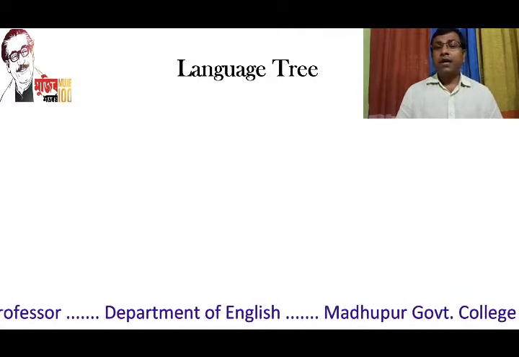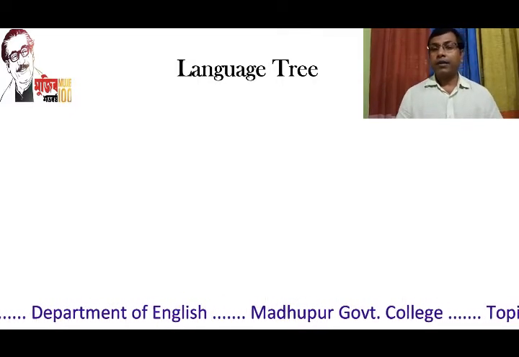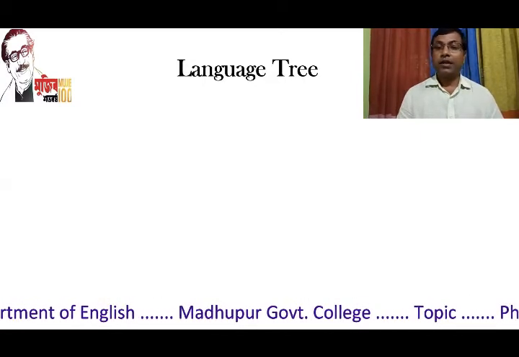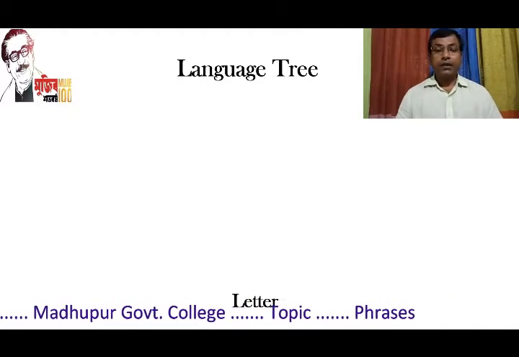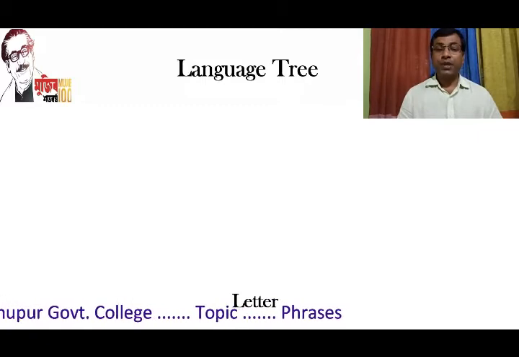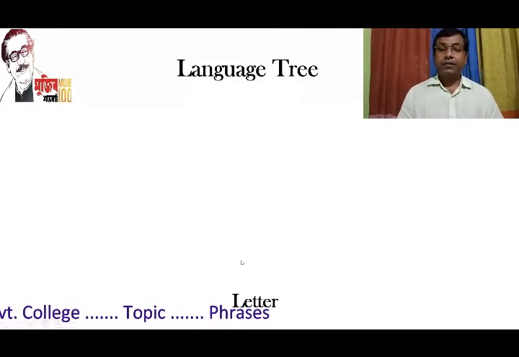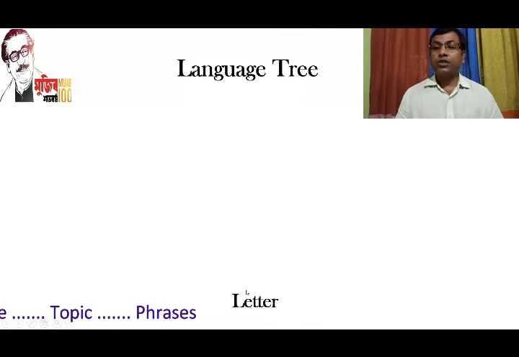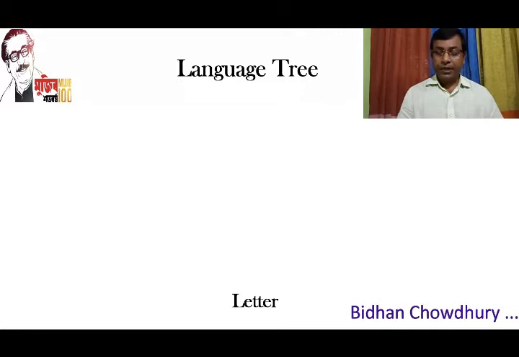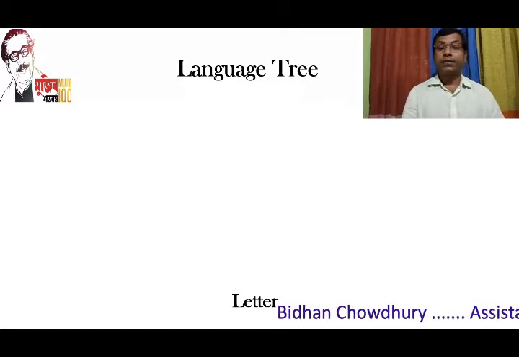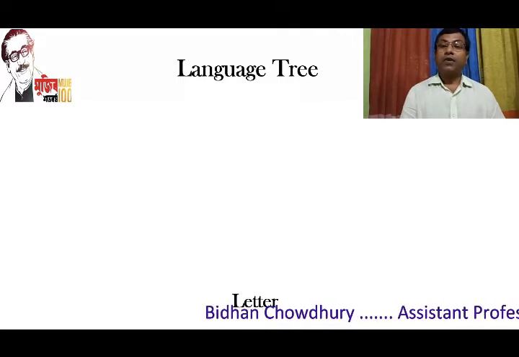Dear students, if I ask you what is the point from where a learner starts learning a language, the answer obviously is letter. So here at the very bottom of my language tree, you can see letter, and letter is the step from where we start learning a language. And what are letters, my dear students? Letters are just some symbols and they can't produce any meaning. But when some letters are used together to produce a meaning, they can form a word. And word is the second step of learning a language.